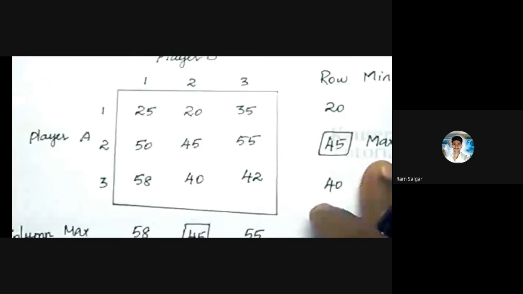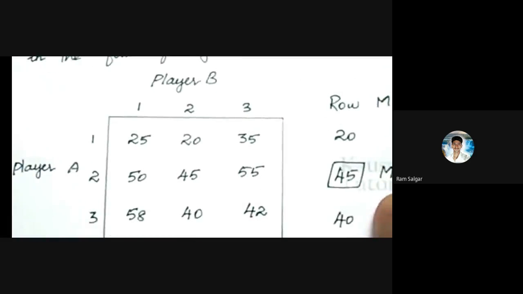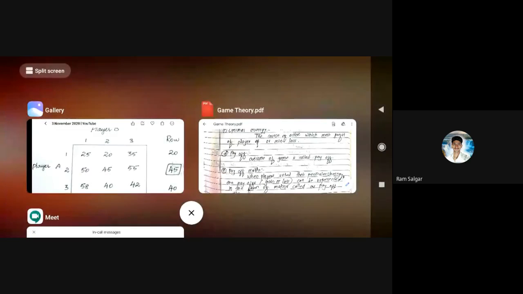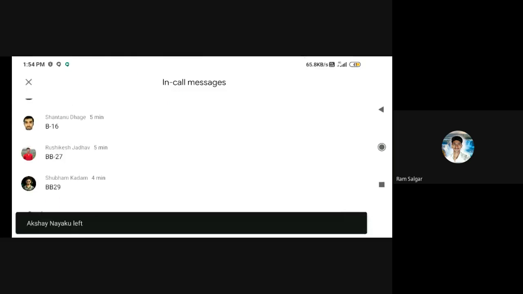Suppose we take this example, player A and player B. I hope you are writing notes also. Some different points are there because we are taking online mode, so it will be better whenever you write notes.